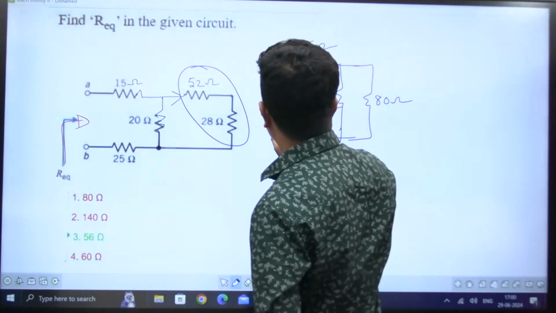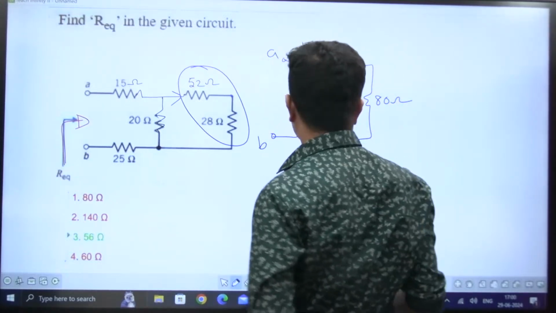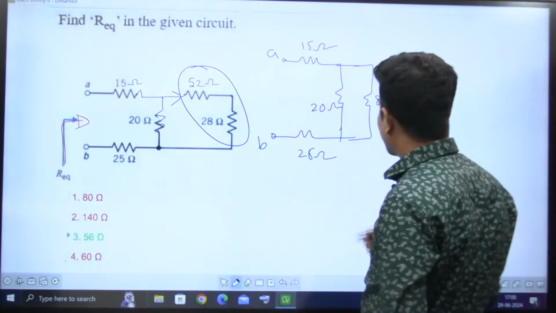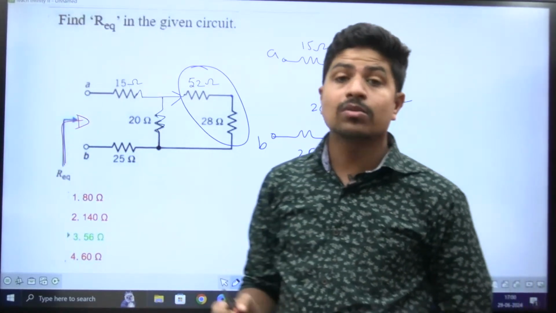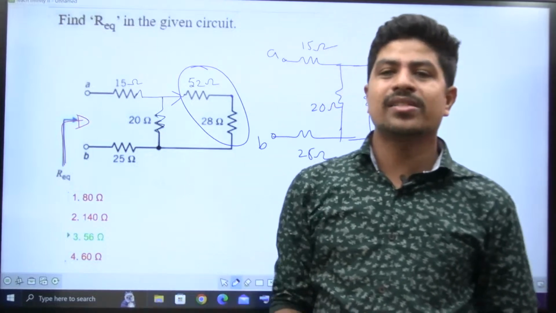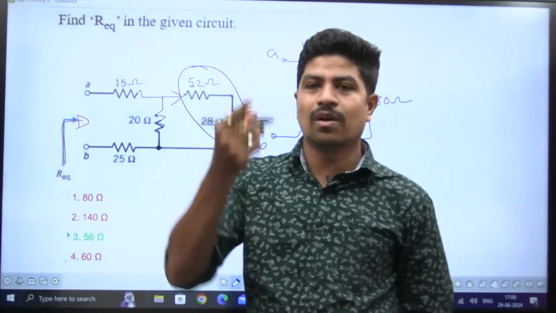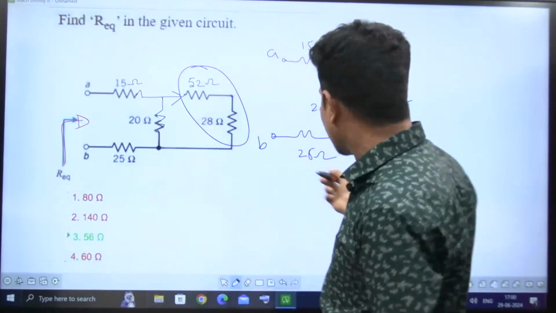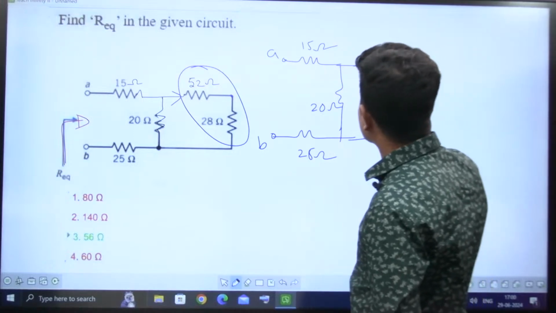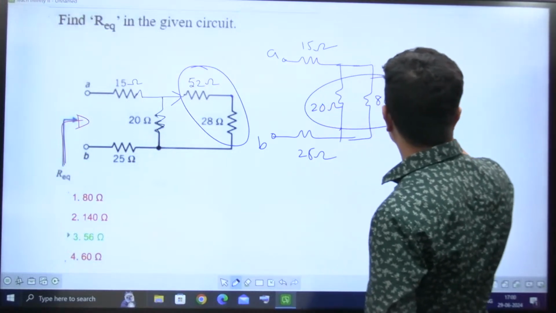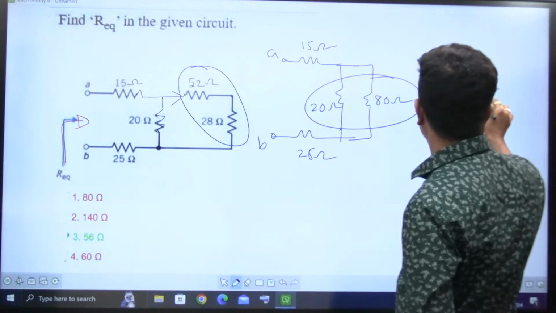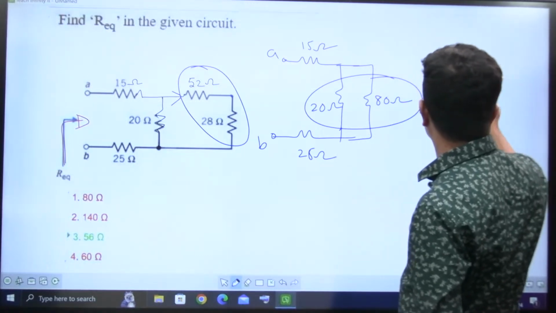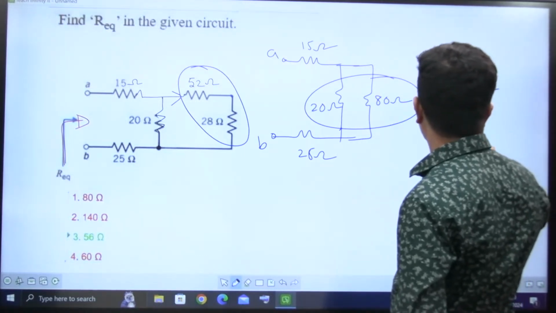This is A, this is B. And 20 is in parallel with 80. I told you, if there are two resistances or n resistances in parallel, 1 by R is equal to 1 by R1 plus 1 by R2 plus 1 by Rn. Here two resistances are in parallel, so these two can be replaced by a single resistance. What is that value? 80 into 20 by 80 plus 20, which is 100. Zeros cancel. How much is it? 16 ohms.